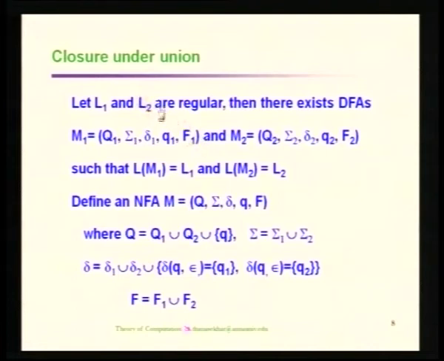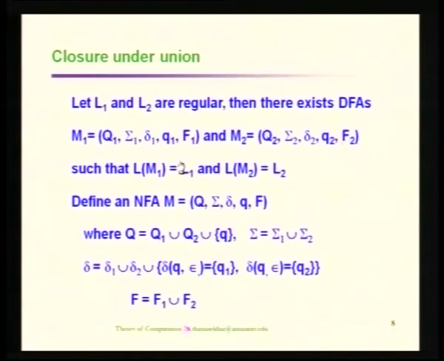Then we have an automata for L2, because that is also regular. The set of all states is Q2, and it has its own alphabet. The alphabet is not necessarily the same for both L1 and L2; they can even be completely disjoint languages. So, we have sigma 2 as the alphabet for the second automata. Then there may be any number of transitions, delta 2, the starting state is going to be different, it is q2 for M2, and we will have some set of final states, F2.